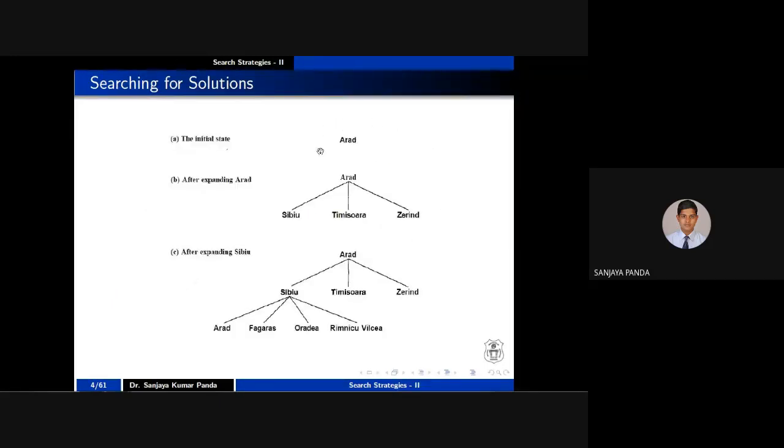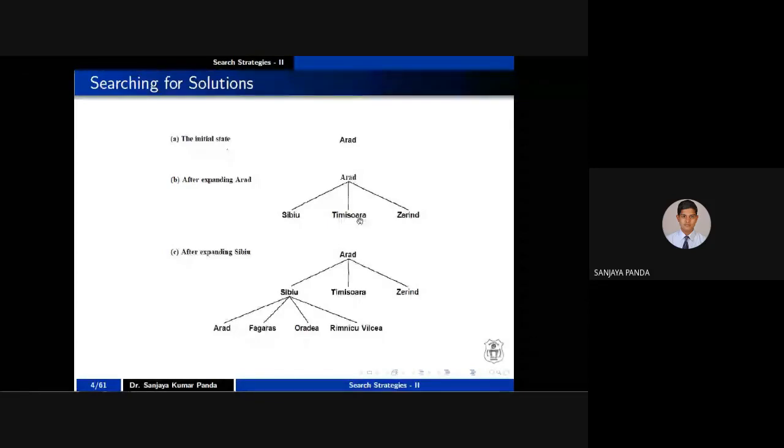Initially, RR is my city, right? I do not know about S, T, and Z, right? So RR is now present in my frontier. Now I am expanding RR. Whenever I am expanding RR, what am I getting? City S, city T, and city Z. But at this position, we have not explored S, we have not explored T, we have not explored Z. So here I can consider S, T, Z as a frontier or fringe.